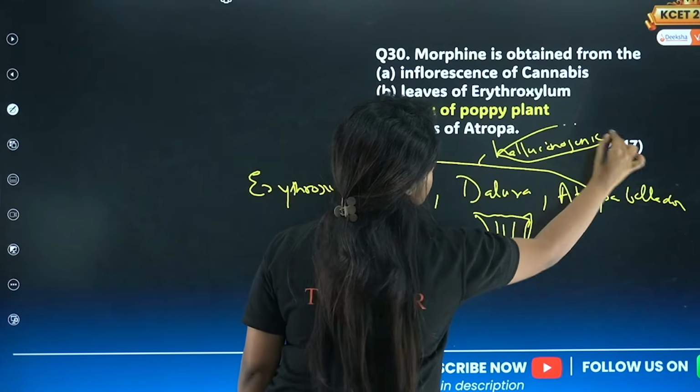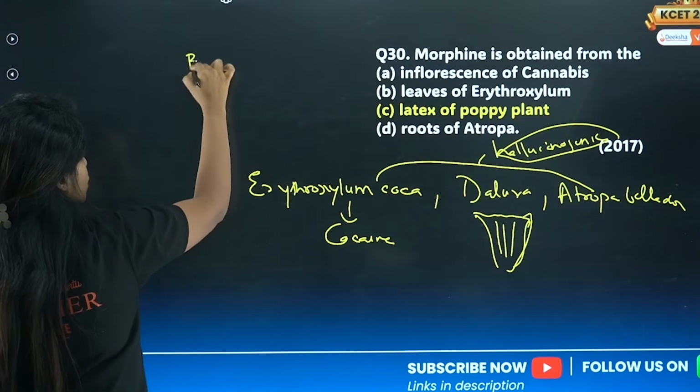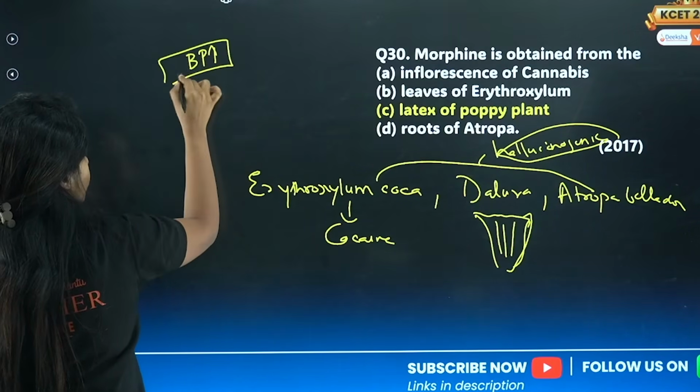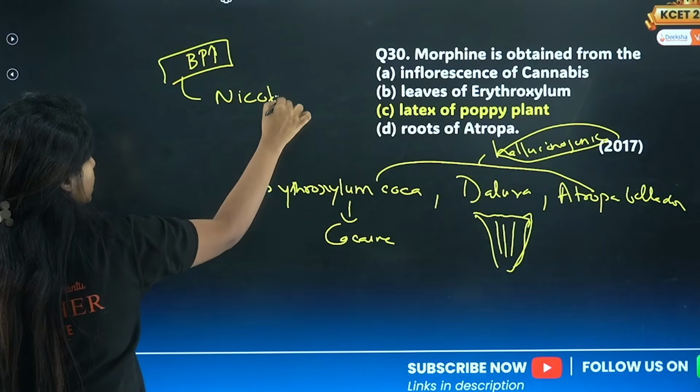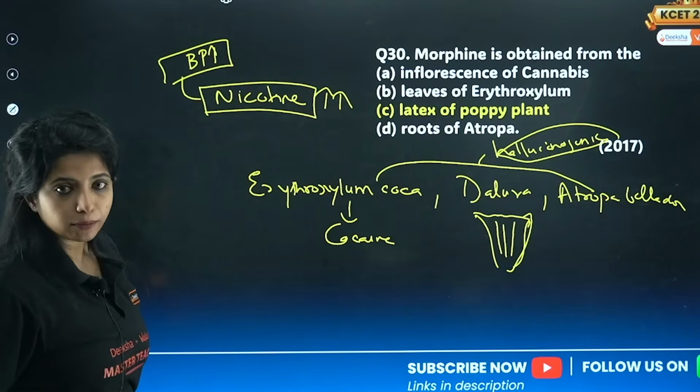Okay, and there is one more drug which is responsible for increasing your blood pressure. If blood pressure related questions come, always understand it is nicotine. Nicotine increases your blood pressure. Nicotine is found in tobacco.